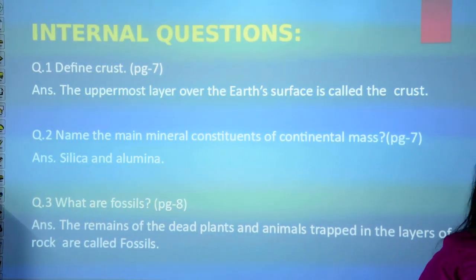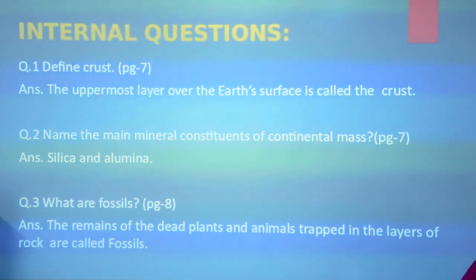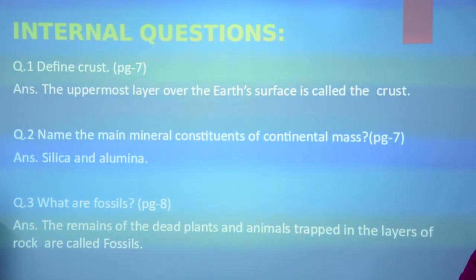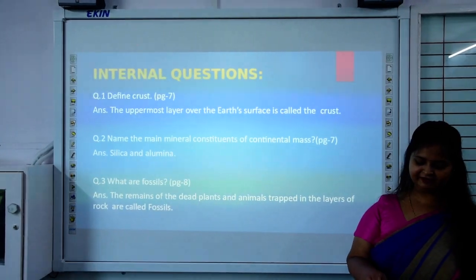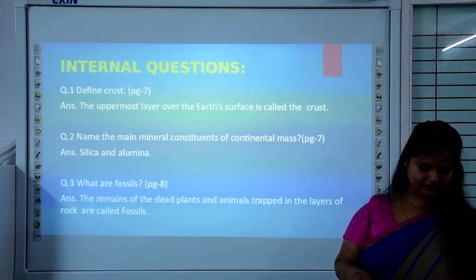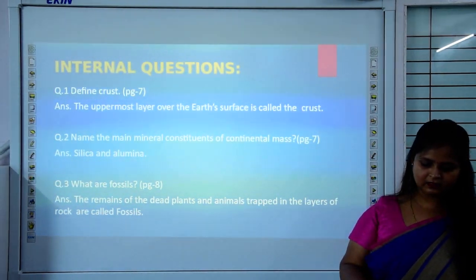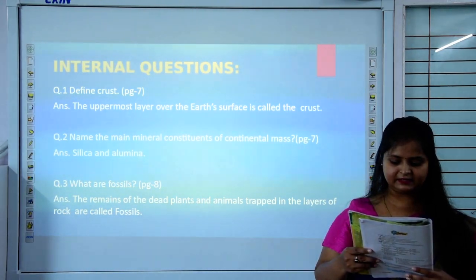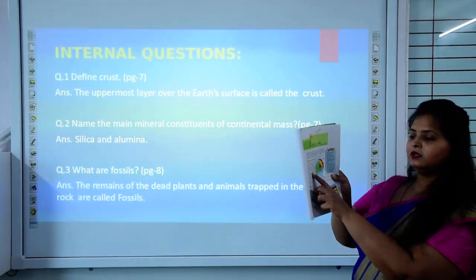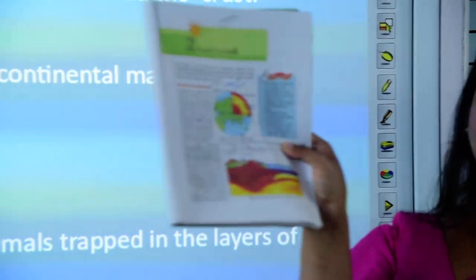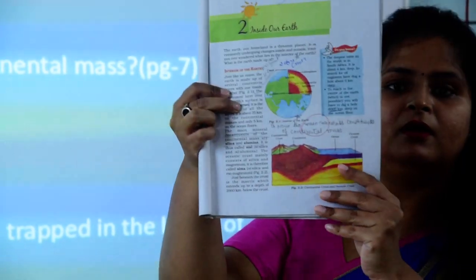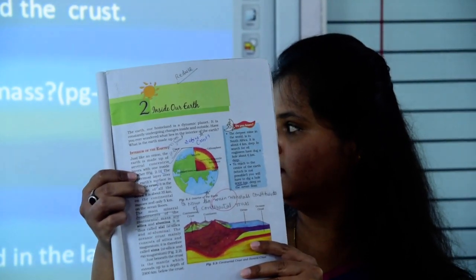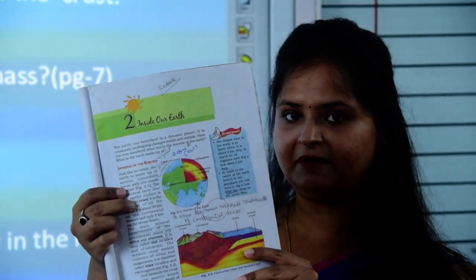Now internal questions. Please open up your book, pick up the pencils, and write down the internal questions very carefully. So the first question is: define crust. Open page number 7 for this. Write down the question there, define crust. You will find the answer here. The uppermost layer over the earth's surface is the crust. You can see this highlighted, crust has been written. This is the answer. Page number 7, I am again repeating.